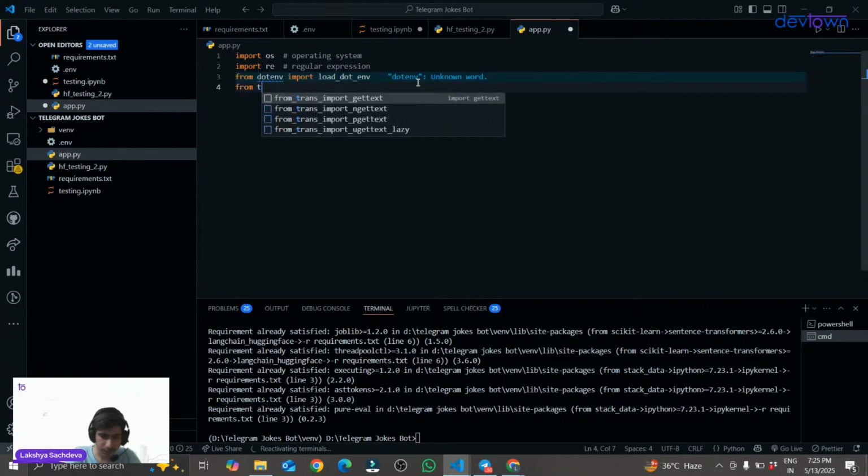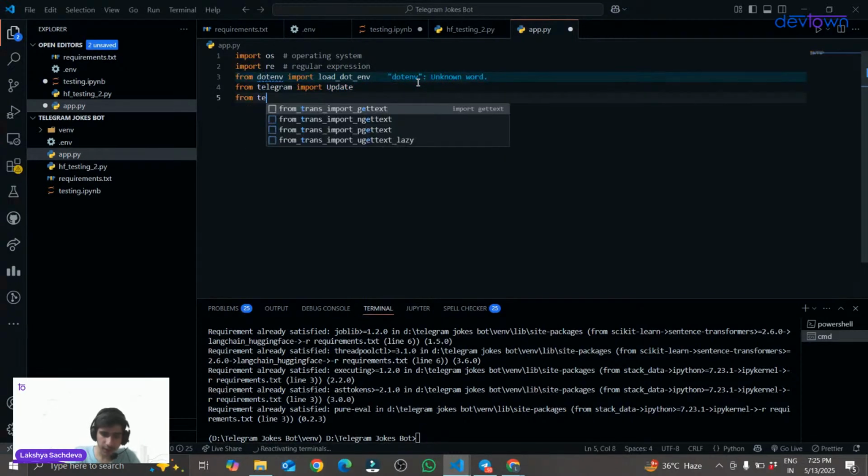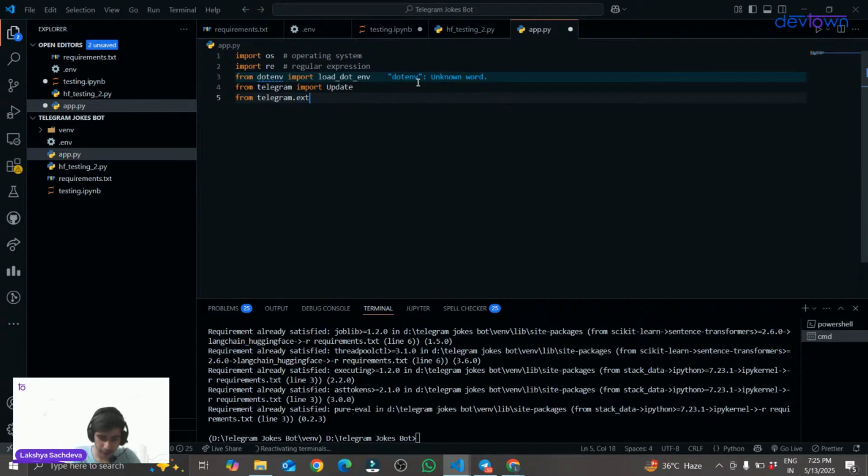From telegram, I will be importing Update, and similarly from telegram.ext I will import Application, CommandHandler.